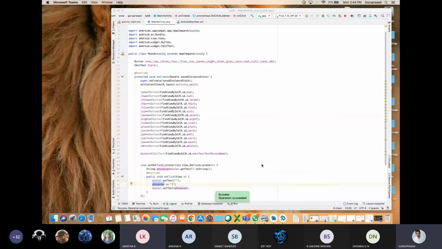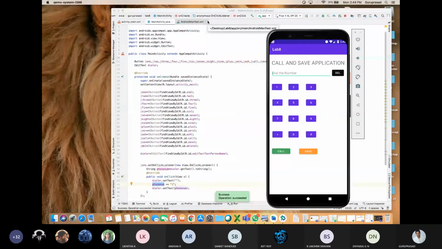Okay. Can you see the emulator? Yes. Here, upon clicking 2, 3, 4, 5, 6, 7, 8, 9, plus 0, hash, call, save, delete. I'm double clicking on that. Nothing is happening. I'm clicking on this one. What happened? My dialer edit text is setting the text as 1. I have defined it, yes, it should set the text as 1.